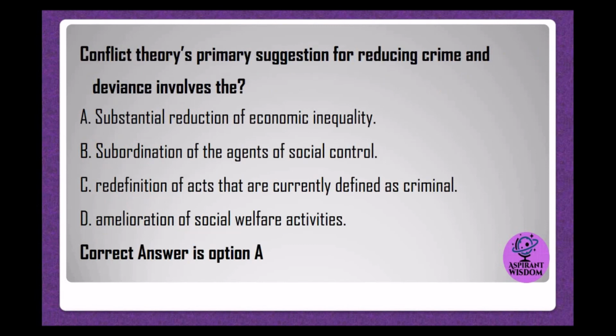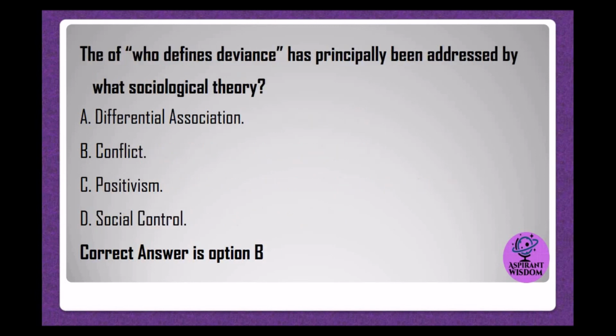Conflict theory's primary suggestion for reducing crime and deviance involves the A. Substantial reduction of economic inequality. B. Subordination of the agents of social control. C. Redefinition of acts that are currently defined as criminal. D. Amelioration of social welfare activities. Correct answer is option A. The question of who defines deviance has principally been addressed by what sociological theory? A. Differential association. B. Conflict. C. Positivism. D. Social control. Correct answer is option B.